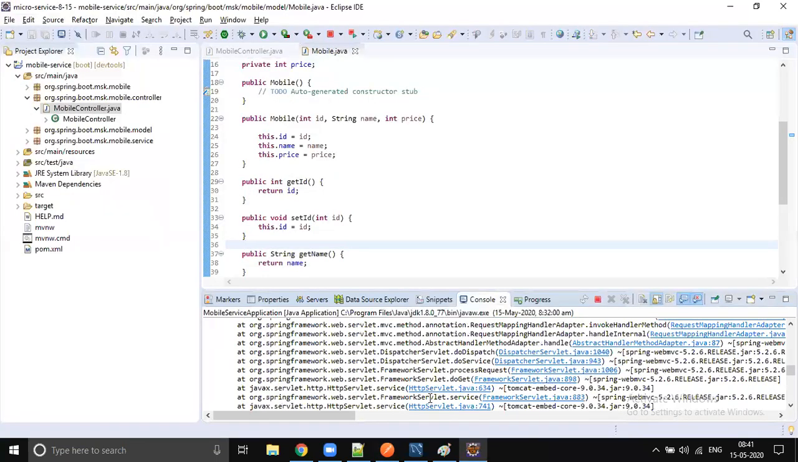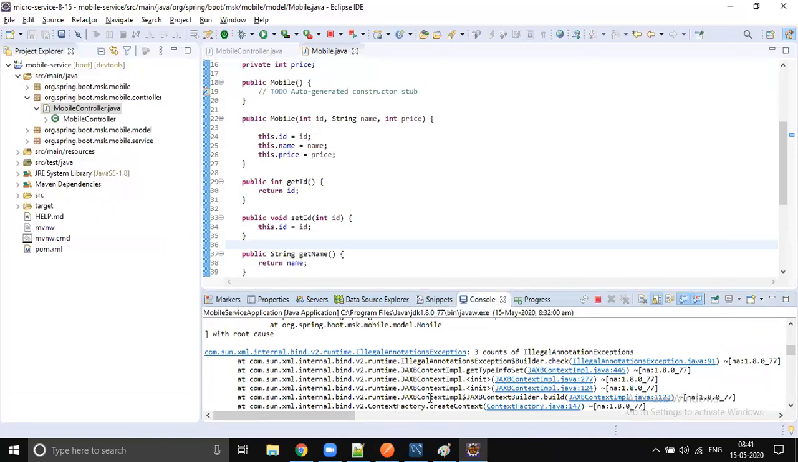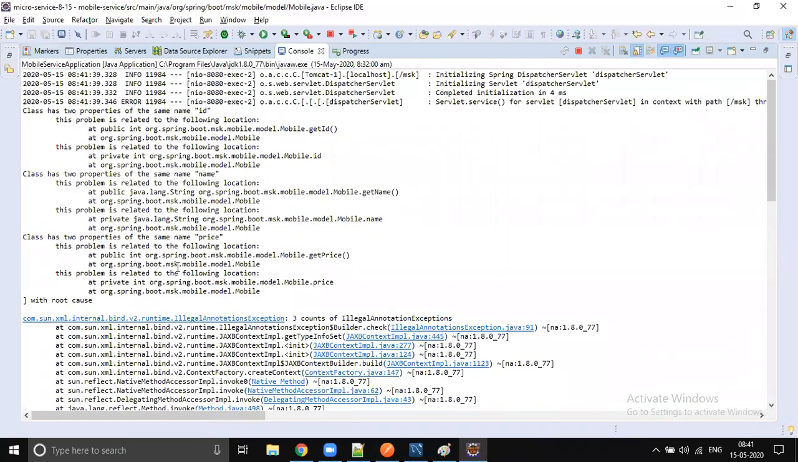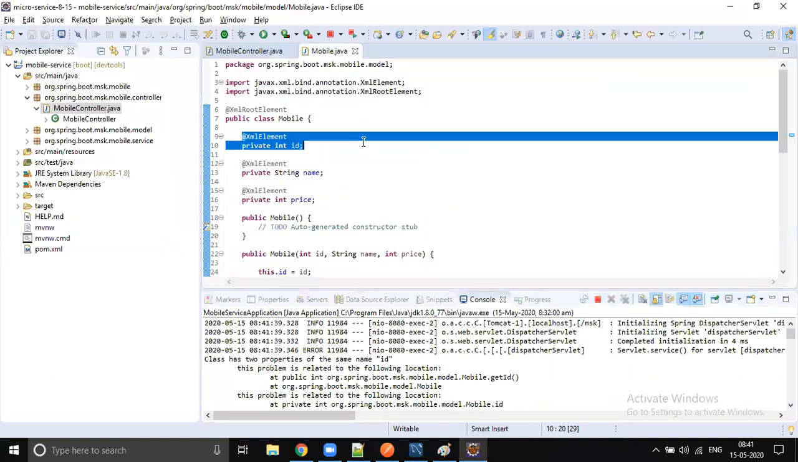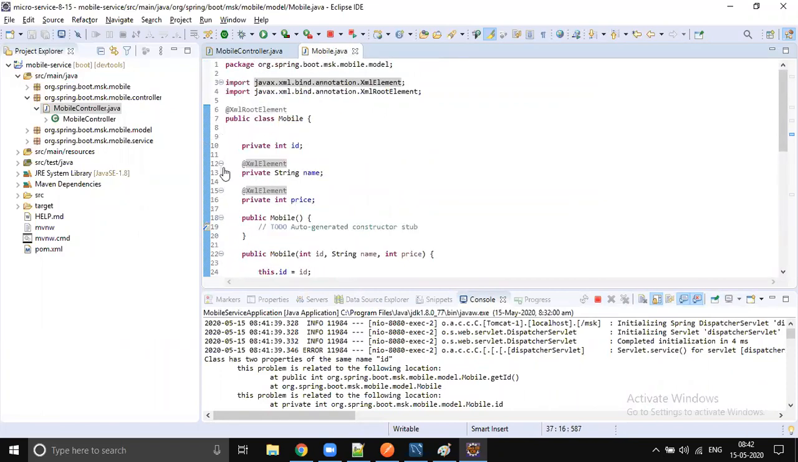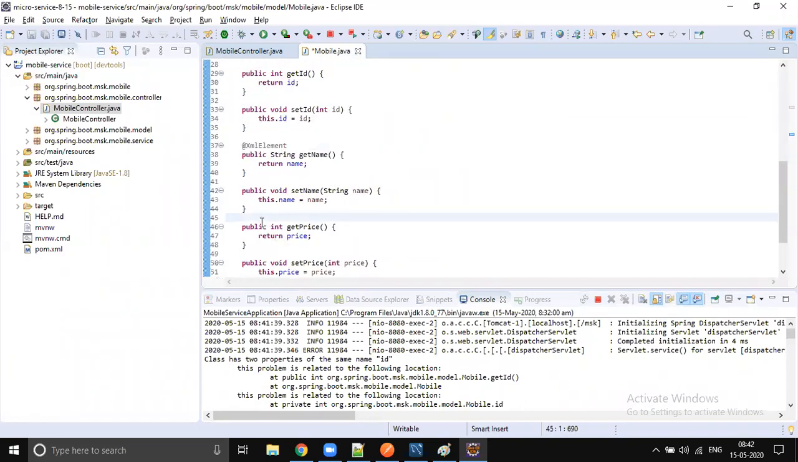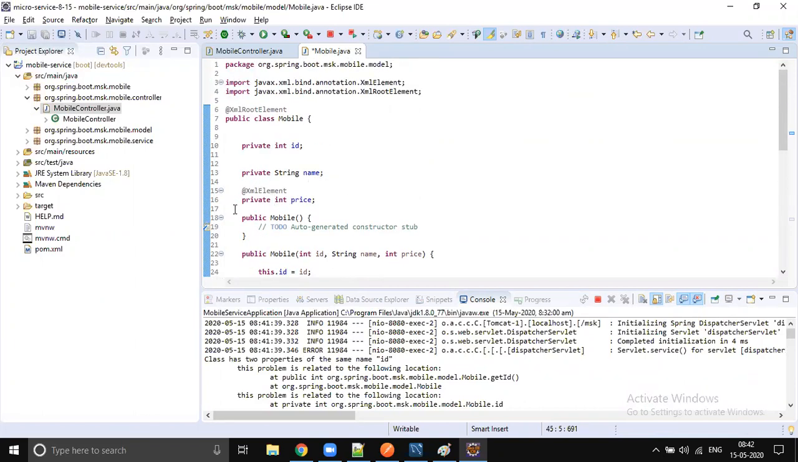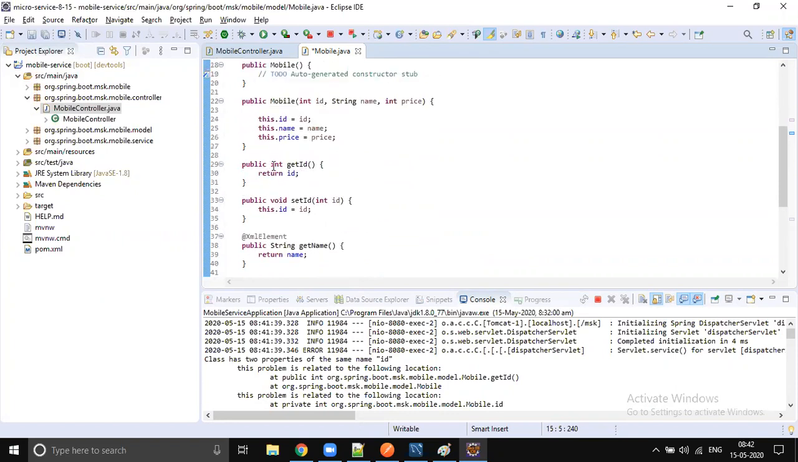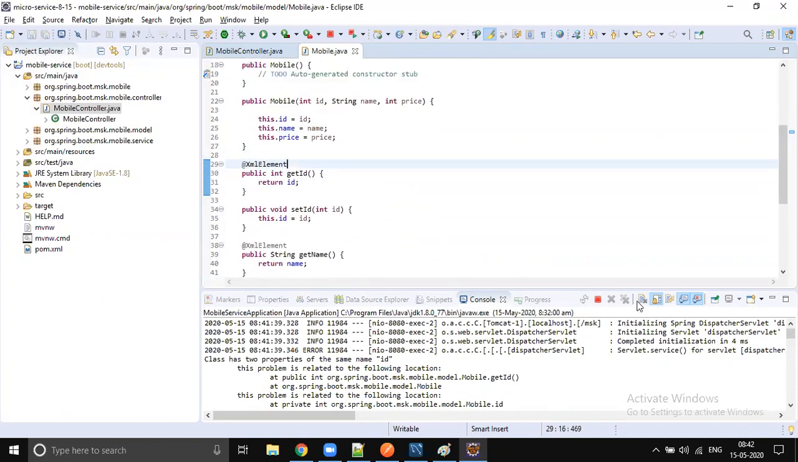Three counts of illegal annotations: getPrice, price, getPrice. Okay. It is better if you add it on the getter. No, it should work. Adding it on the property also should work. I have a working version, you just need to compare. But anyway, let's add it on top of the getter methods.